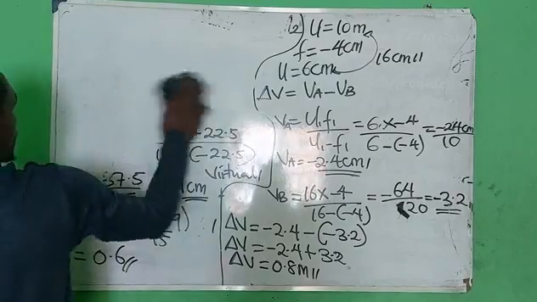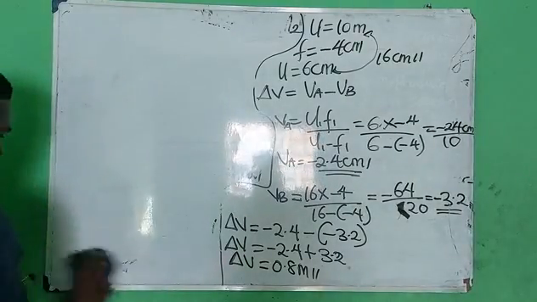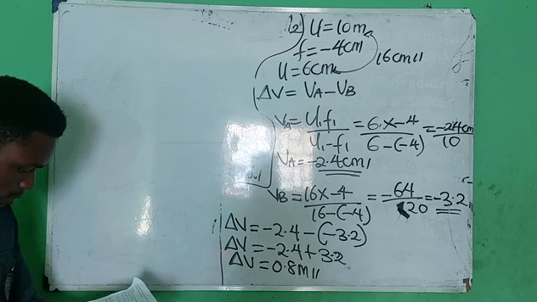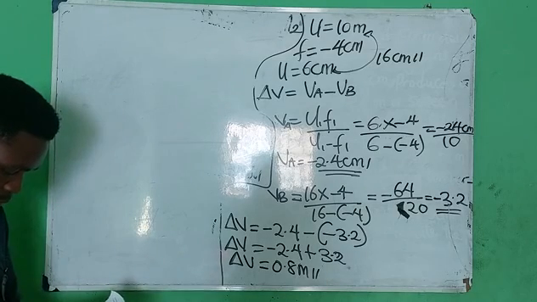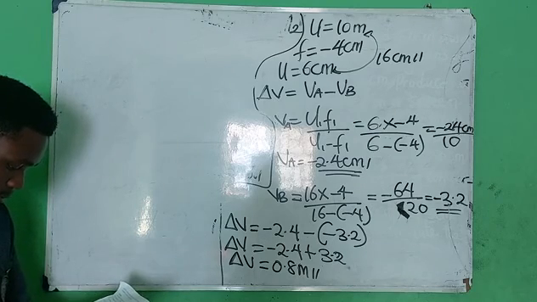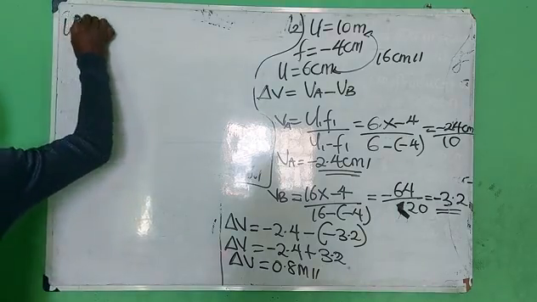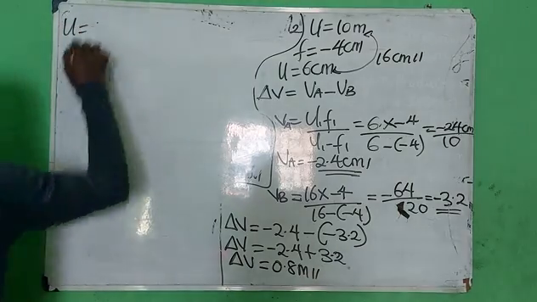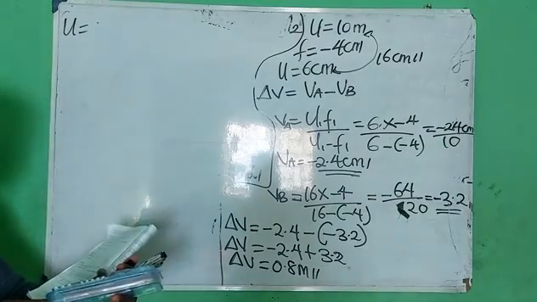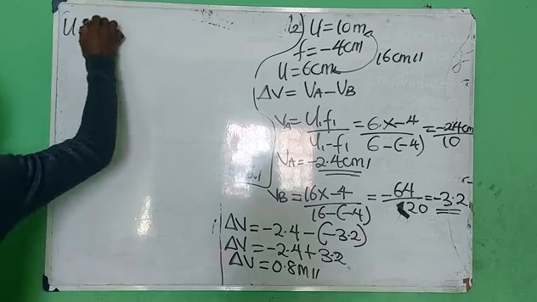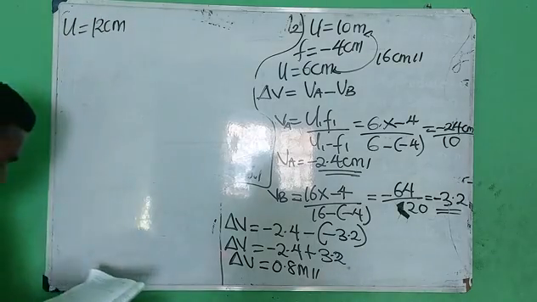Alright, so number 4, let's take number 4. Number 4 says, what is the focal length of a convex spherical mirror which produces an image 1/6 the size of an object located 12 centimeters away? Let's check your textbook. We are calculating for question 4. U is 12 centimeters.